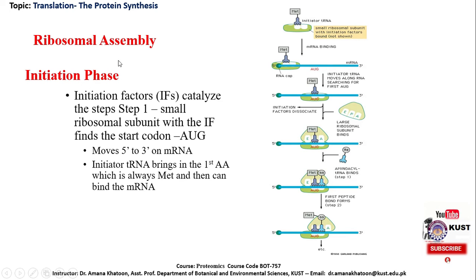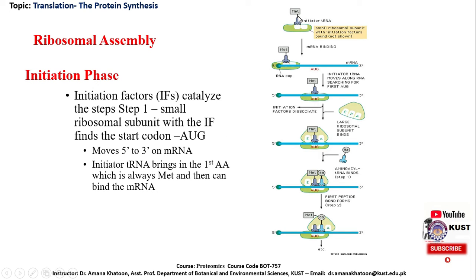Ribosomal assembly. The initiation phase. This is the initiation of the translation process. Initiation factors are the specific proteins involved in the initiation process. They catalyze step 1. The small ribosomal subunit with the initiation factors finds the start codon AUG. The ribosomal subunit moves from 5' to 3' on messenger RNA. Initiator transfer RNA brings the first amino acid, which is always methionine, and then can bind the messenger RNA.